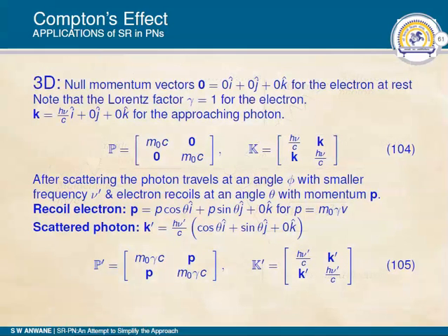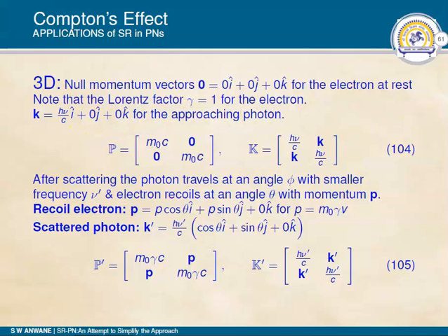So here in 3 dimensions, the null vector is represented by 0 bar equal to 0 i cap plus 0 j cap plus 0 k cap for the electron at rest. The Lorentz factor for the rest electron is 1. The momentum for the photon is now k bar equal to h nu upon c along the x-axis and 0 component in the rest of the 2 directions.